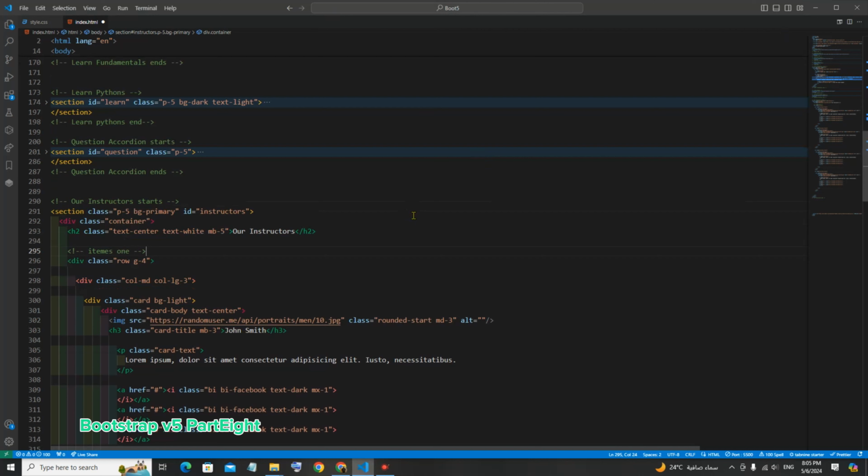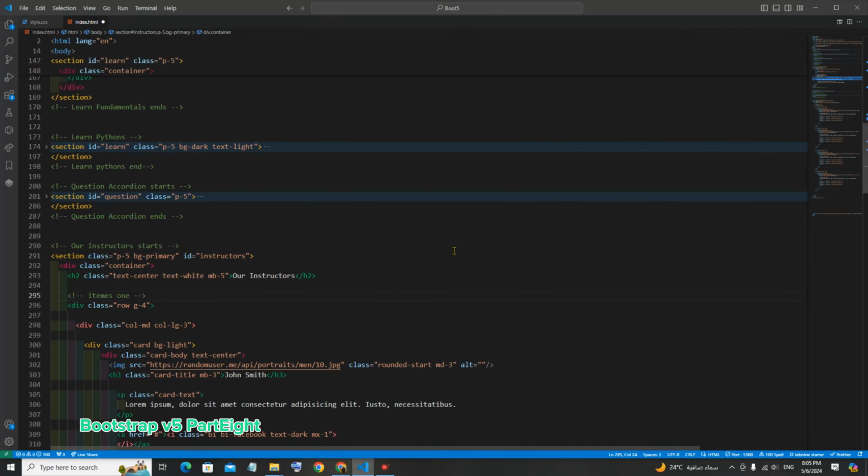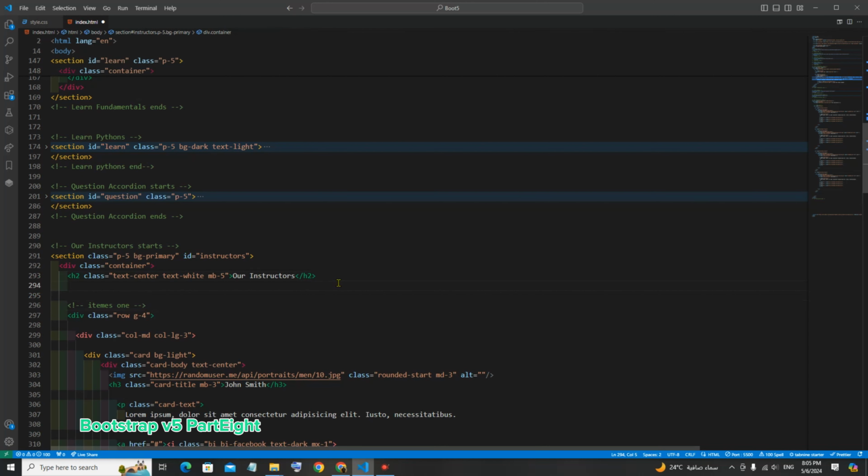We need a paragraph, where we can put the paragraph after the h2 here, right? Yes, paragraph inside text.